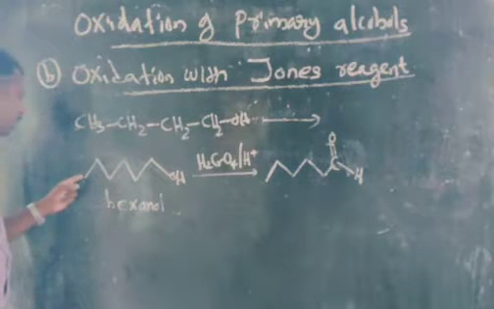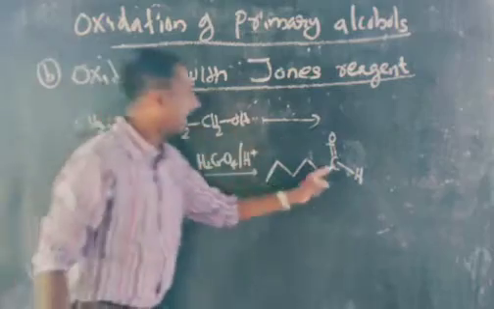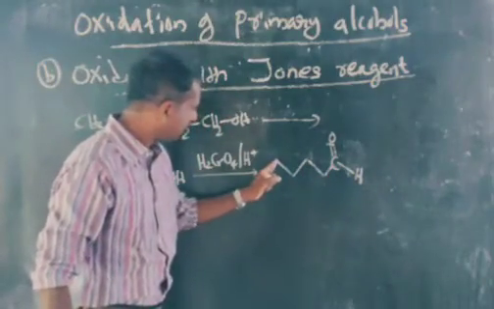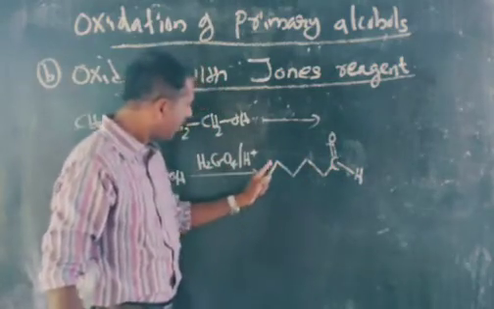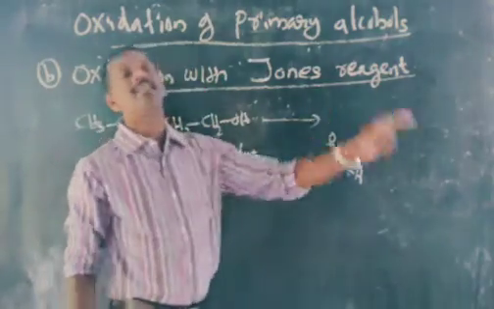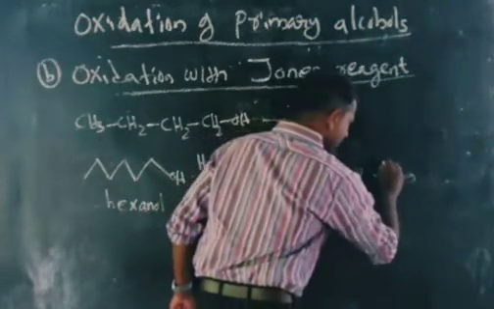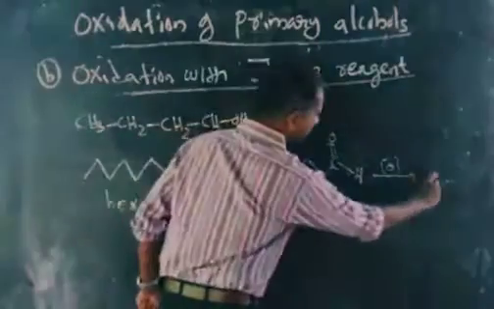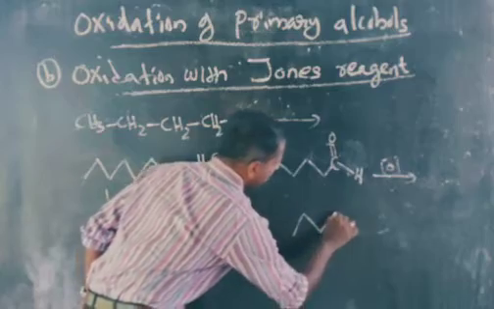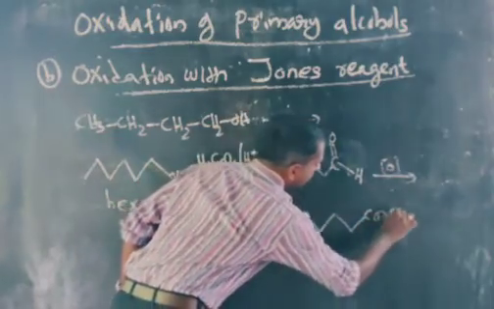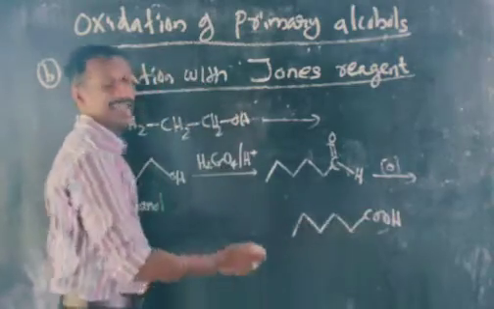That means if you take a 6 carbon alcohol, 1, 2, 3, 4, 5, 6 carbon, you get an aldehyde with 6 carbons, CH3, CH2, CHO. This 6 carbon aldehyde will immediately undergo further oxidation, and we get a 6 carbon carboxylic acid. This will be converted to COOH. We are getting hexanoic acid.